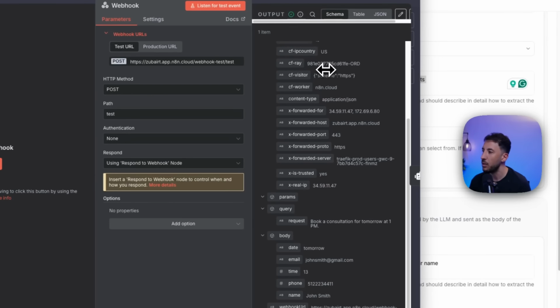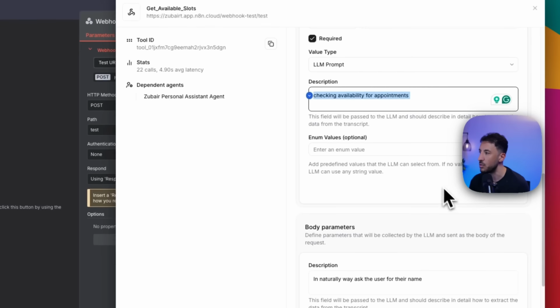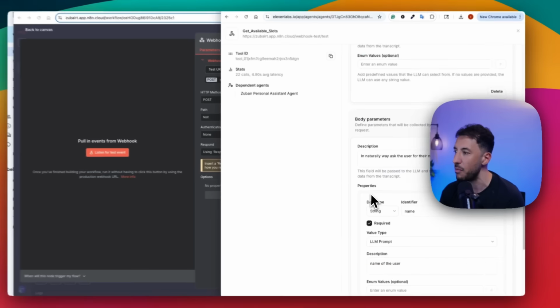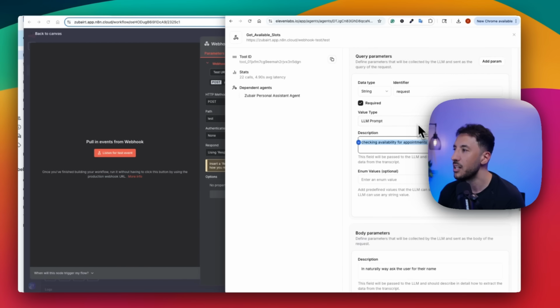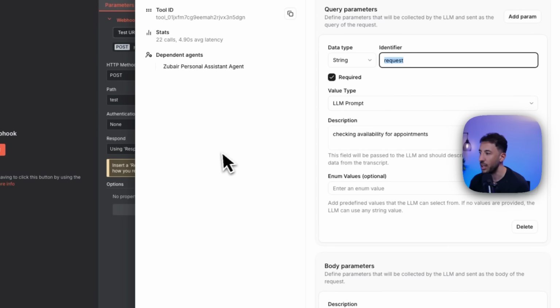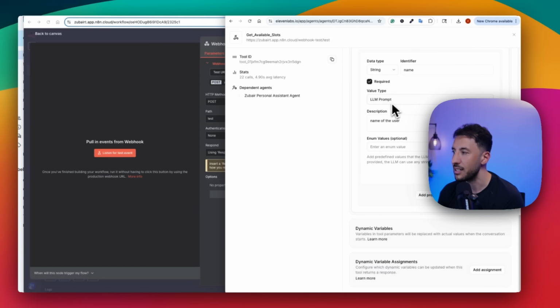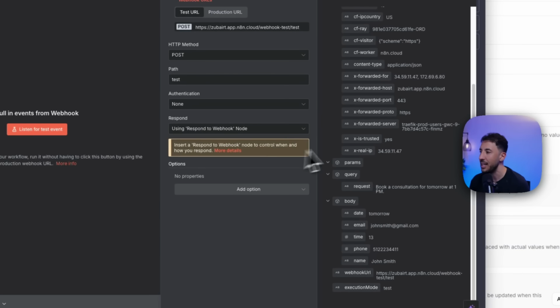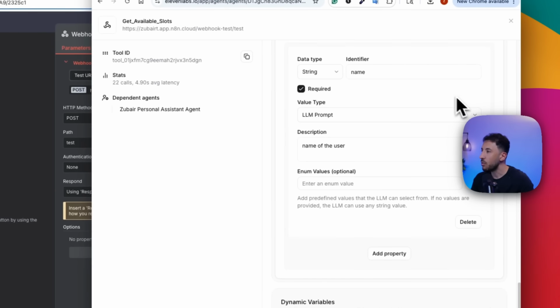All right, so this is the payload that's coming in. And you can see right here, if I go to query, request, book a consultation call at 1 p.m. This is what the query is referring to. This is what we're sending, this body parameter that we're sending is coming in from this side. You're sending this request via query parameters, and also the body parameters. I'm just sending one name, the name of the user, so that we're sending just one piece of data, so you can see what's coming through from that particular webhook. So now that's the first tool.